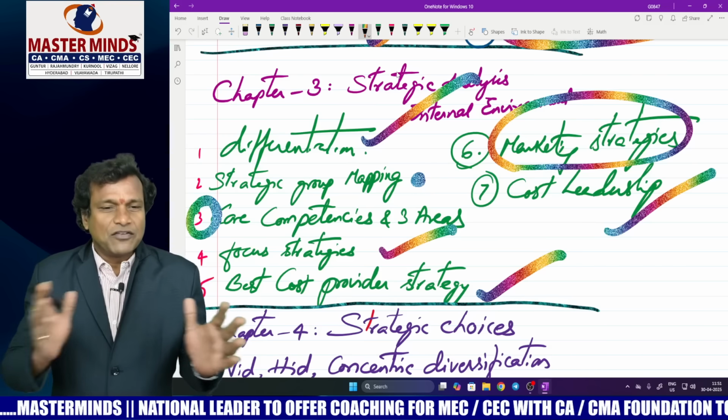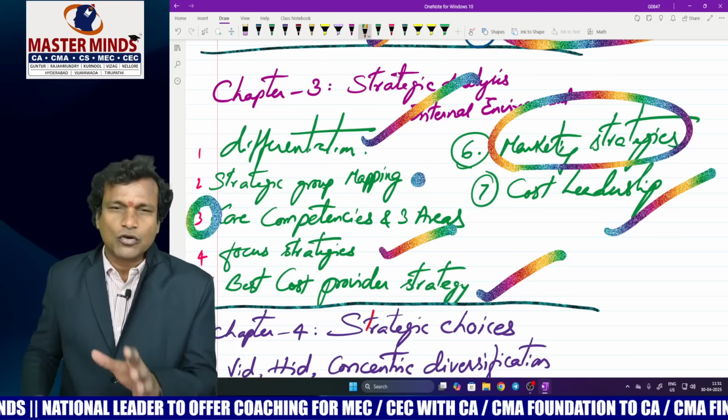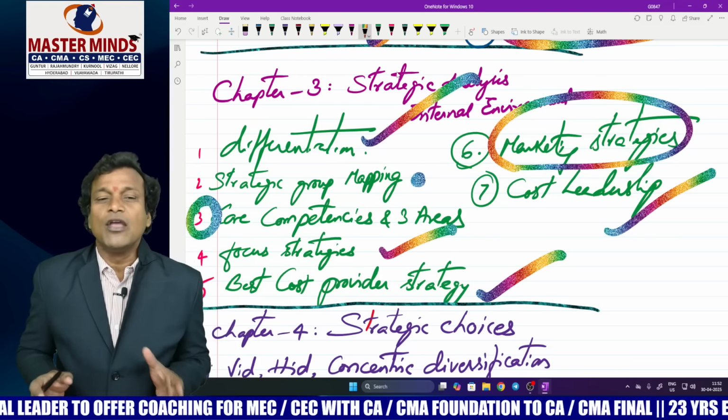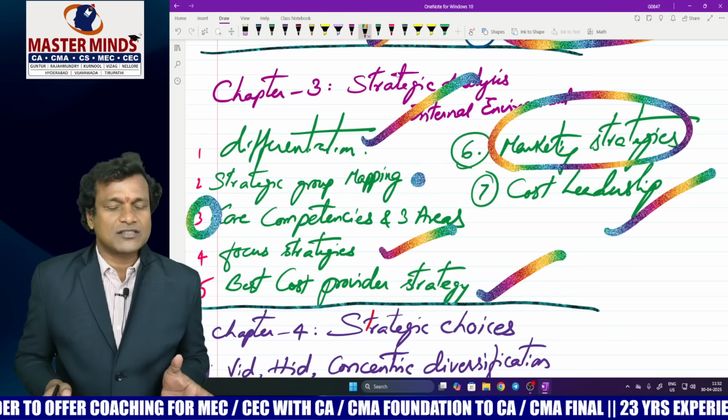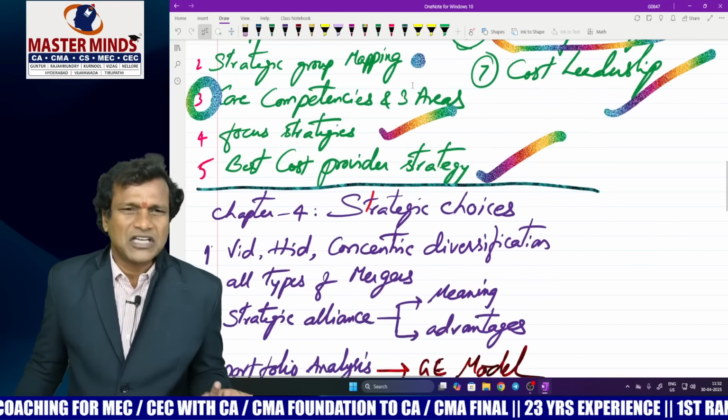So cost leadership, differentiation, focus strategy, and the last topic, never asked in the exam, be cautious about the topic called best cost provider strategy. My strong guess from chapter number 3 would be core competencies and three broad areas, right? If chance permits, SGM might be asked.